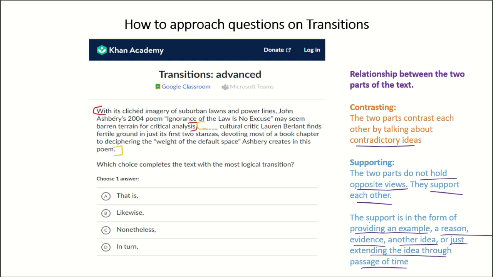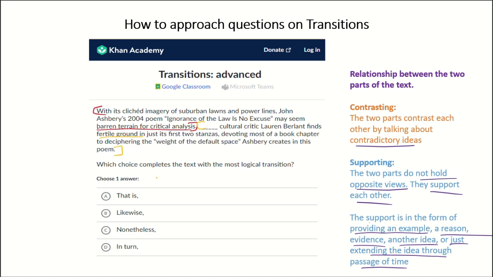So the first part of the text talks about this barren terrain for critical analysis. The second part talks about fertile ground, right? Some cultural critic found it so fertile ground. So you can clearly see the contrast between the two parts of the text. The first part talks about barren terrain for critical analysis, but the second part talks about no, that's not really true. One critic found a fertile ground in just its first two stanzas. So this means the two parts contrast each other.